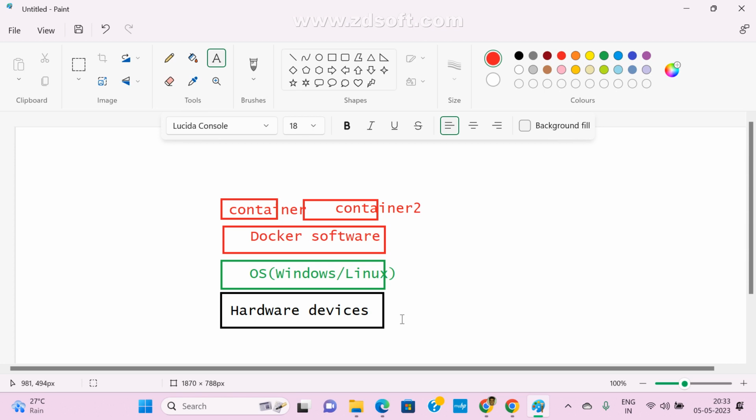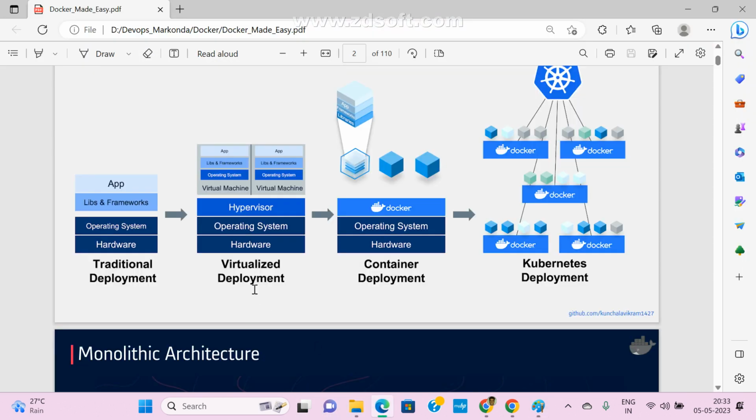Now, a doubt here: sir, you already know virtualization. Virtualization means we create the same thing. See here: hardware, operating system. We install one hypervisor and we install multiple VM machines. This is also an operating system.